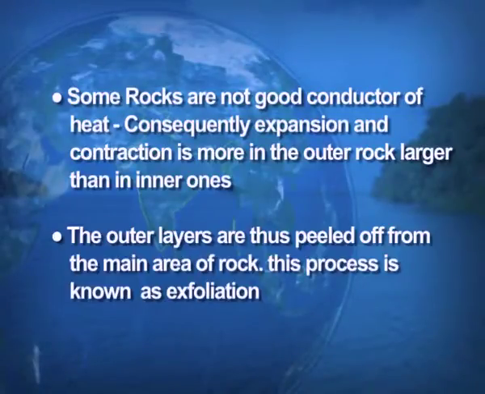Now, when I take up the term exfoliation, you can correlate it with the layers of the onion, like the layers they get extracted. So, exfoliation on the rocks means when only the upper part of the rock is removed. The outer layers are thus peeled off from the main area of the rock, and this process is known as the exfoliation.